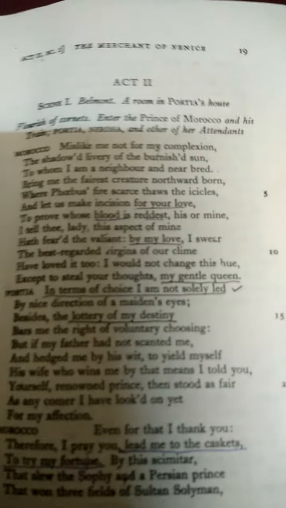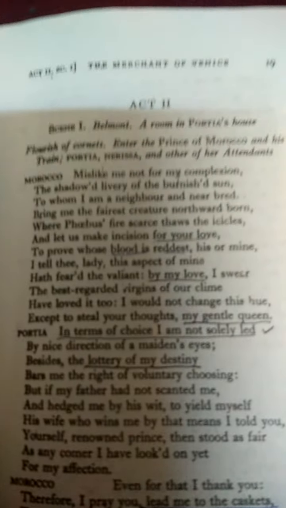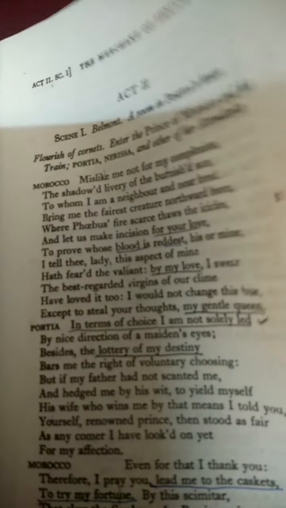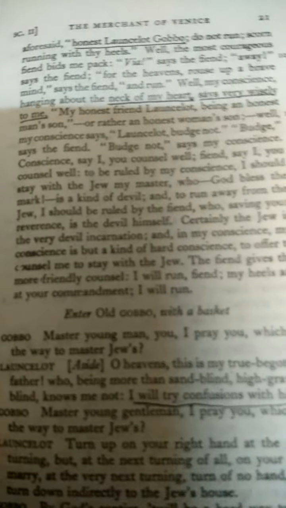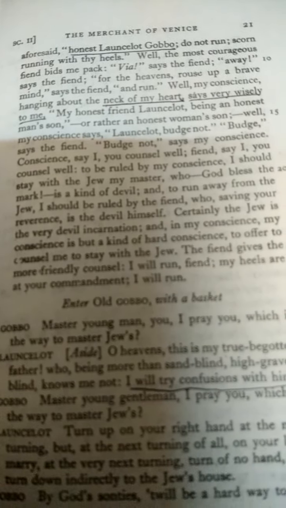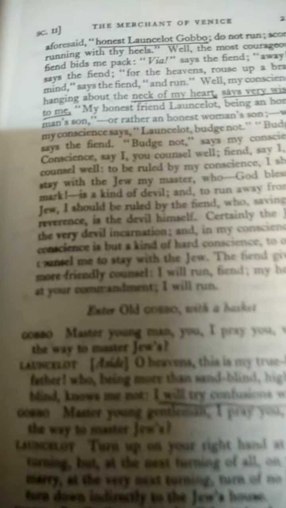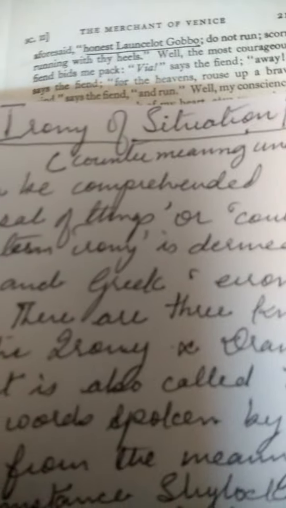Irony of situation is very humorous. When we talk about romantic comedy, we have comical impact throughout the play. Here also, in Act Second, Scene 1, there is a conversation between two characters, with humorous impact: old Gobbo, Lancelot Gobbo's father, and Lancelot. Why is it irony of situation?